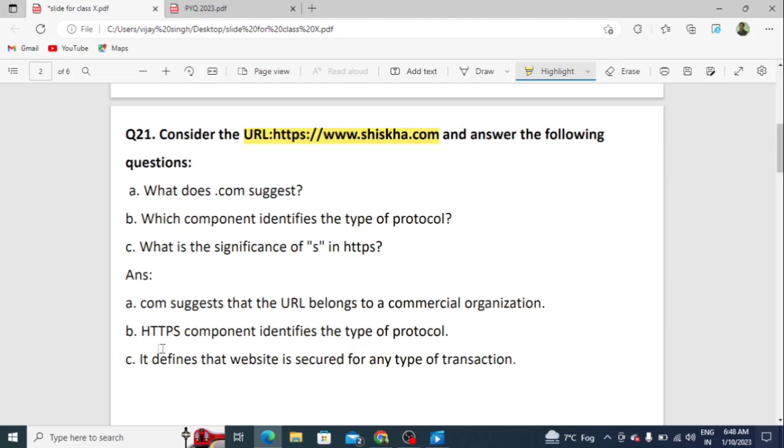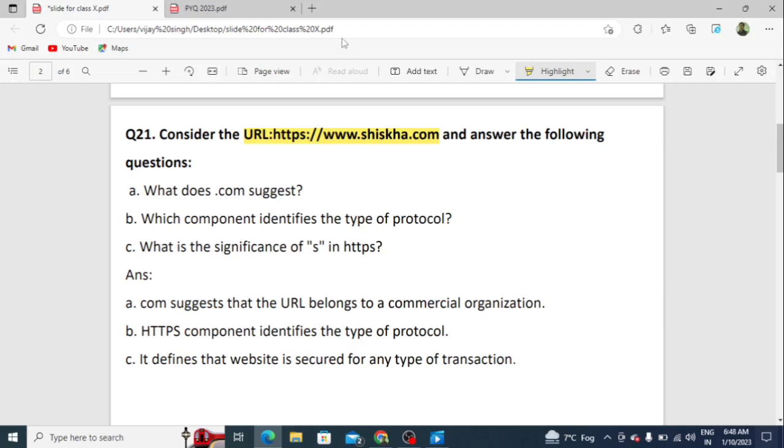Okay, and next is, what is the significance of S in HTTPS? Students, S means secure. Suppose we are using any website, we can easily find whether that website is secure or not. How can you check that? Students, look for the HTTPS, the padlock and the green color. Okay, these are the symbols to identify whether that particular website is secure or not.